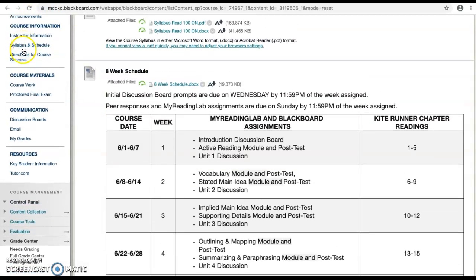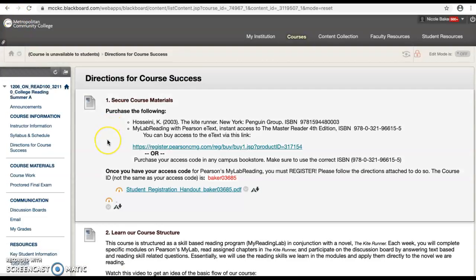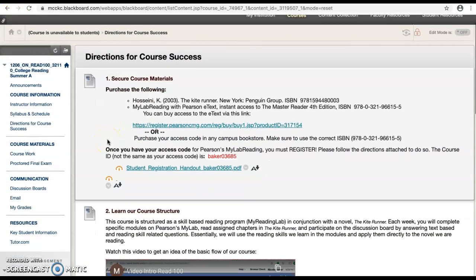Moving on to directions for course success, you will see that we have 2 different materials you need to purchase for the course. The first one is a copy of the novel The Kite Runner. You can get that in our bookstores. And the second one that you will see is MyLab Reading with Pearson eText, an instant access card to the Master Reader 4th edition. So you're not buying an actual textbook with this. This is just an access code to the Pearson My Reading Lab website.